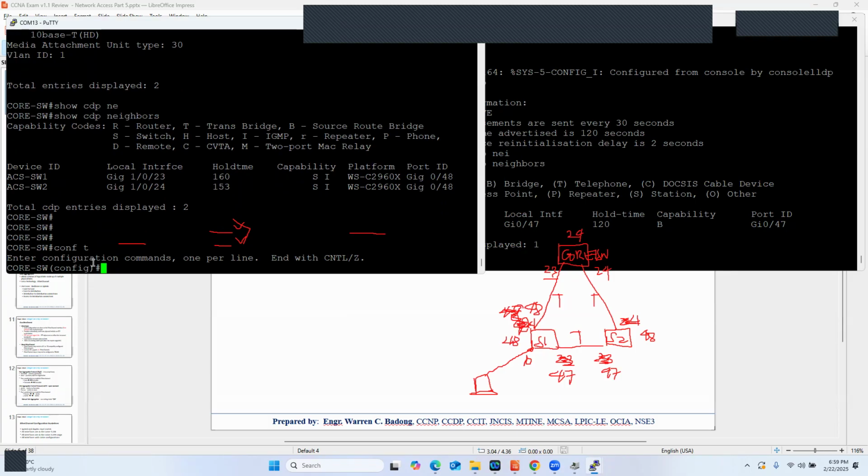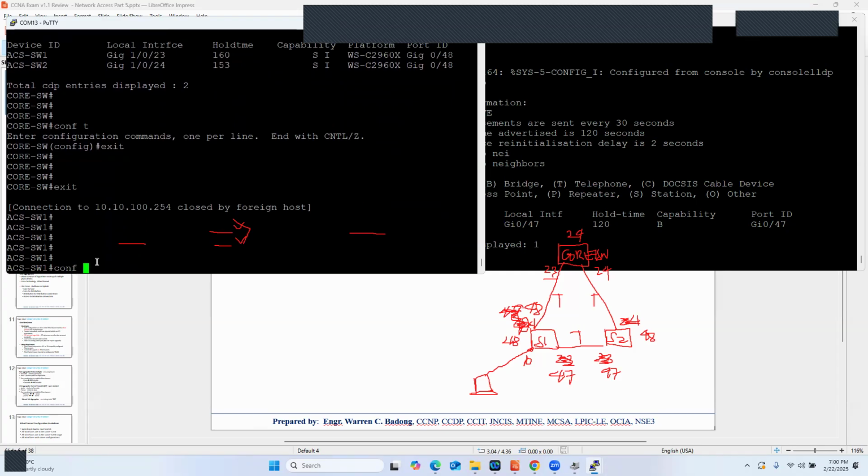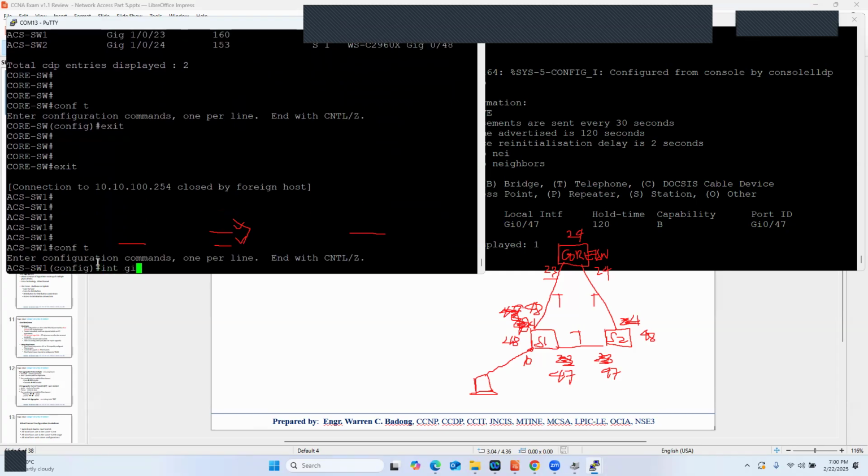Especially with the guest networks, you know. So let us say if I want to disable, see from here, in switch 1, let us say interface gigabit 0/10.